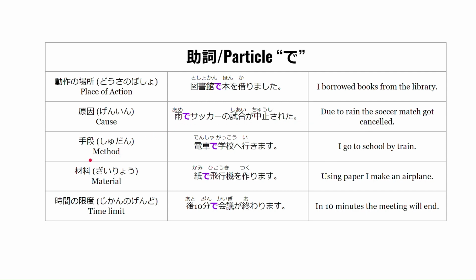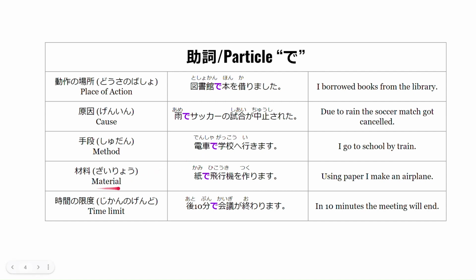Okay, now let's go to method or 手段。 電車で学校へ行きます。 This means I go to school by train. Please be careful of the particle. Here, the particle can only be de, cannot be ni, ga, o, or anything else. If, for example, even if you put the particle ga over here, then the sentence will be densha ga gakkou e ikimasu, which means the train goes to school. So the meaning will differ.